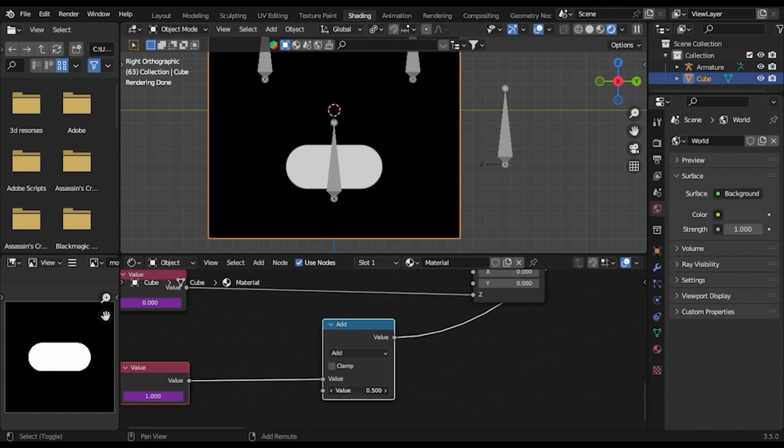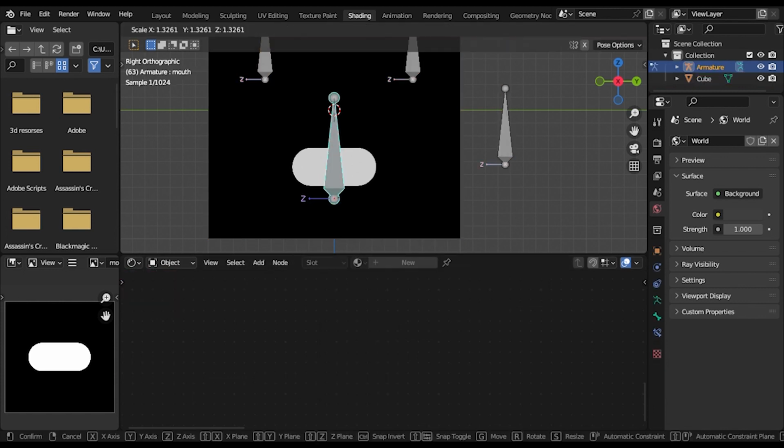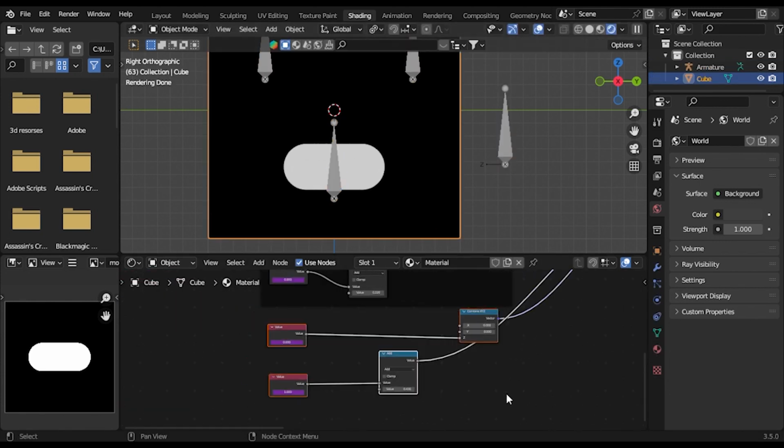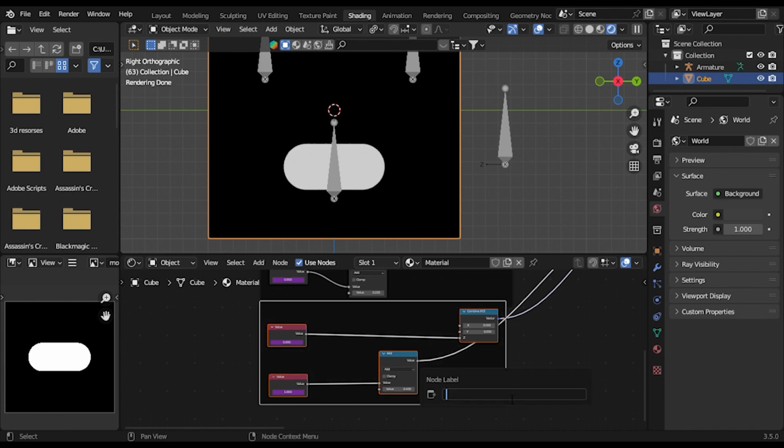So this value controls the baseline scale of your image, and when you scale the bone, it scales with it. So now let's group this. Let's call it mouth rotation and scale.